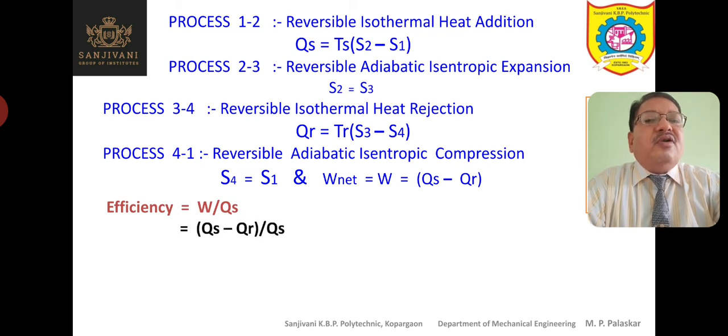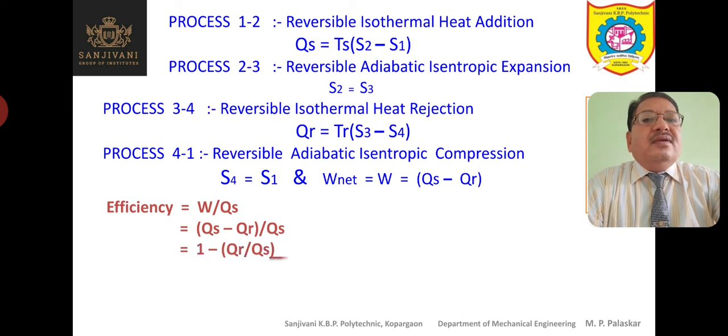Efficiency is nothing but output upon input. So what is the output of this process? Output of the Carnot cycle is the work W. We are obtaining mechanical work W, which is equal to QS minus QR. And what is the input? Input is nothing but the heat supplied. Output W means the desired output.